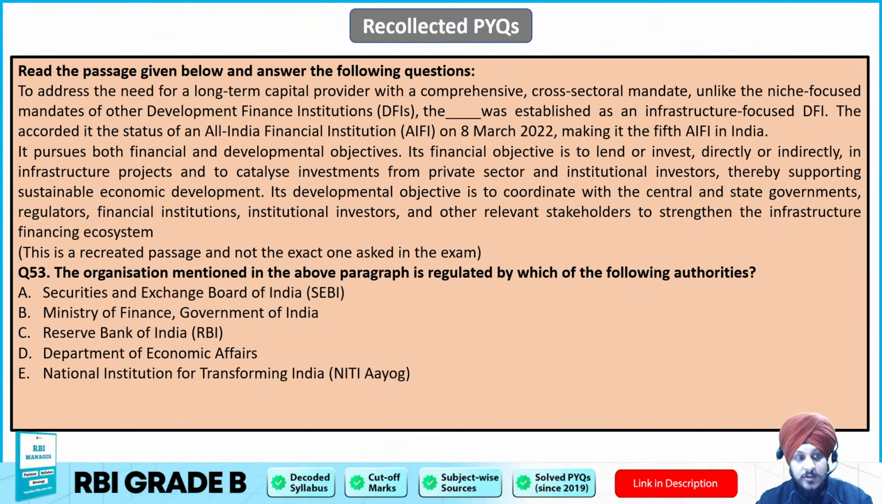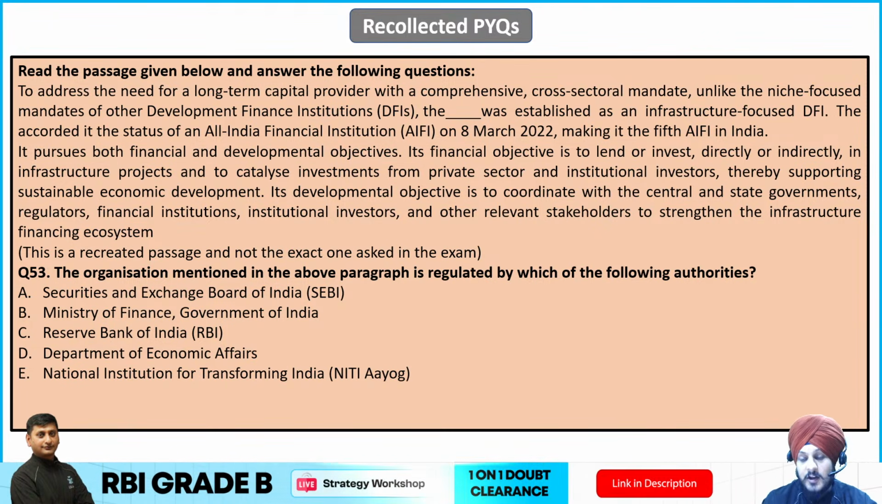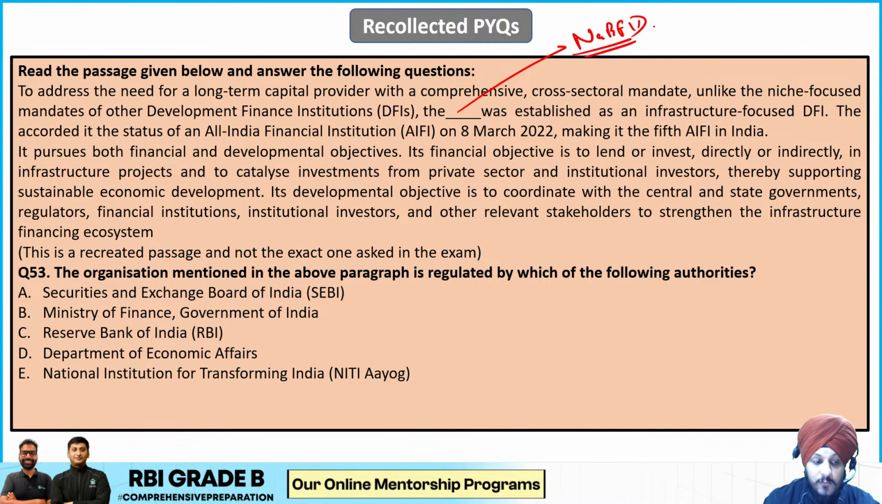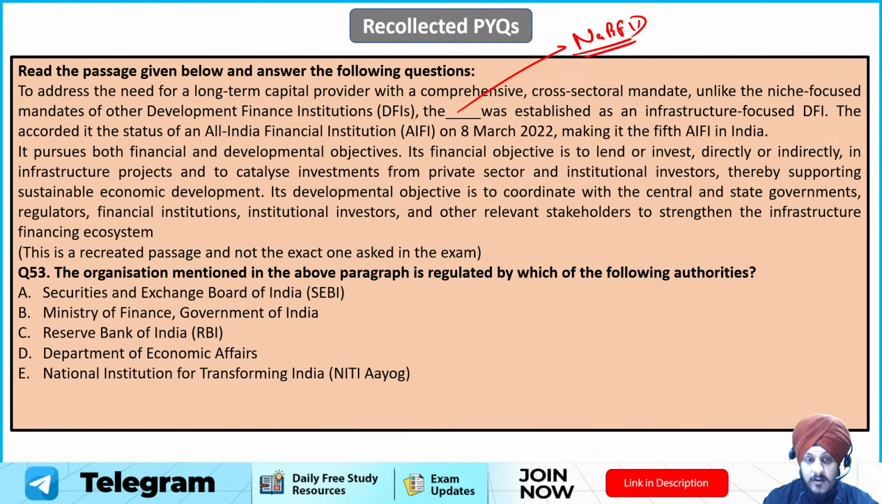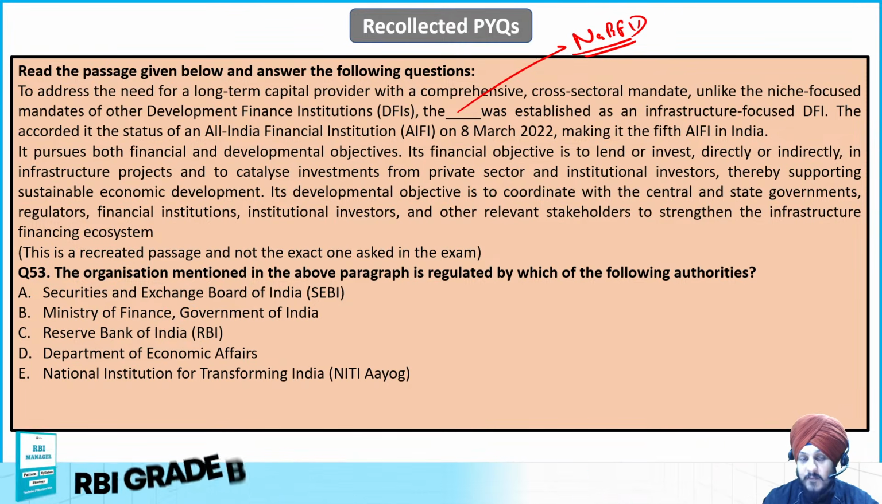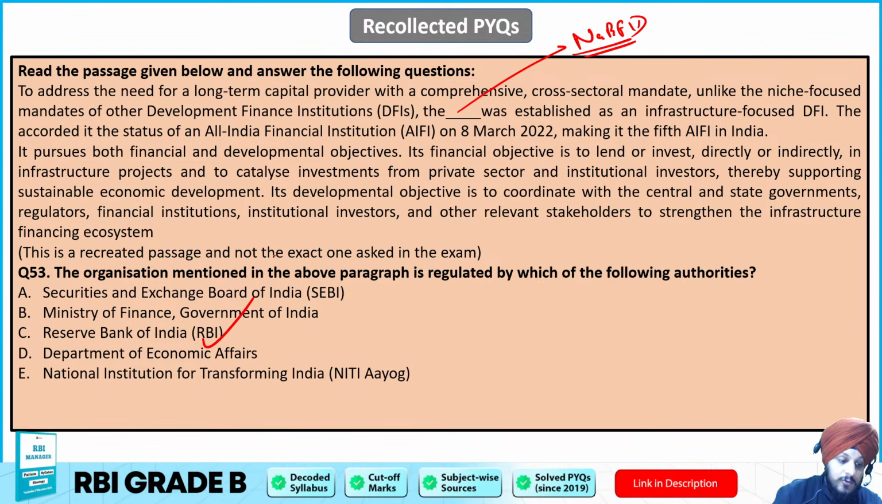Now, the next question related to the same passage. The organization referred to in the above paragraph is regulated by which of the following? So we know that this passage is talking about NaBFID, right? So NaBFID is regulated by which of the following authorities? Since it is a developmental bank, a DFI, which has also been given the status of AIFI, All India Financial Institution, ultimately it is going to be regulated by the RBI, no doubt regarding that, right? So C is going to be the correct answer to this question.